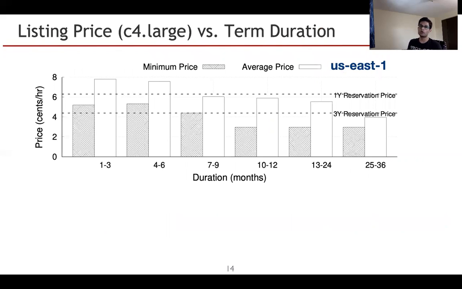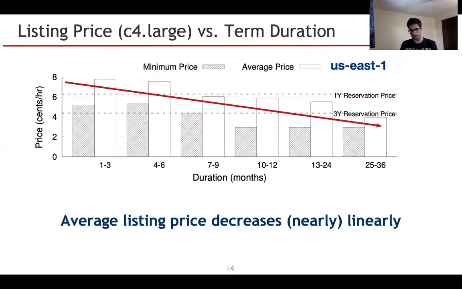Hence, next, coming on to how term duration affects listing price of VM type. Here we choose C4.large data from US East 1. As you can see here, on the x-axis you have duration, on the y-axis you have effective price. We list both minimum price as well as average price, as in case of RAM, it fulfills a request starting with minimum priced arrays that match the user's request. Hence, minimum price is relevant here.